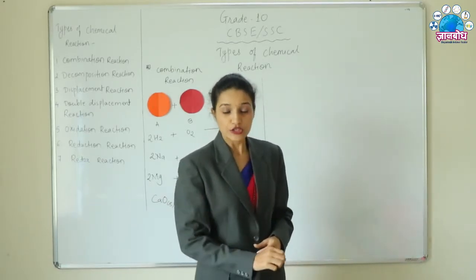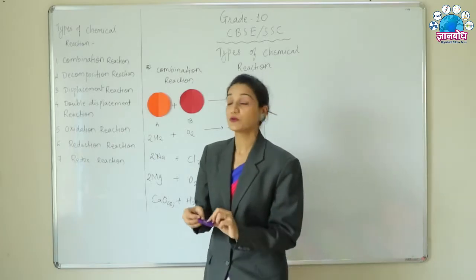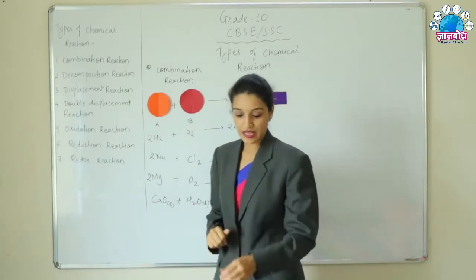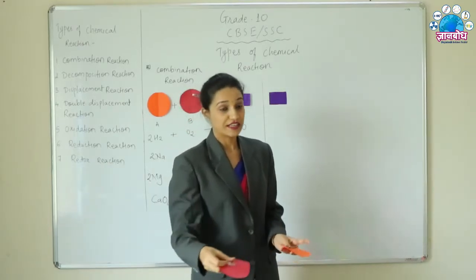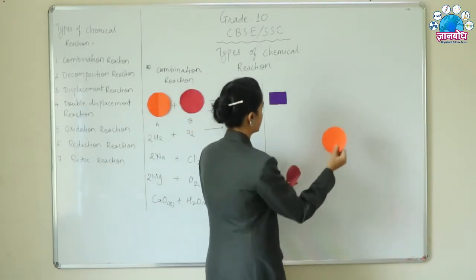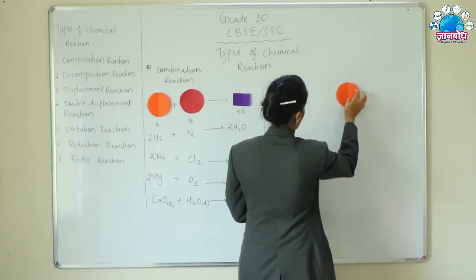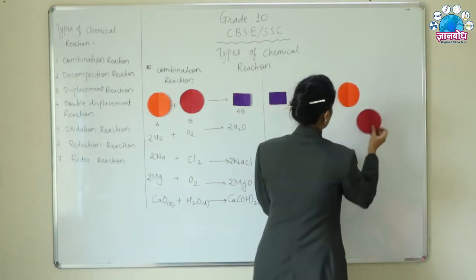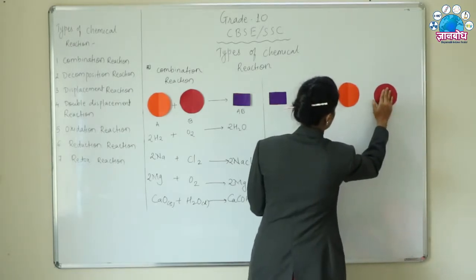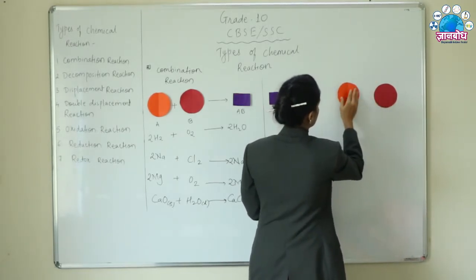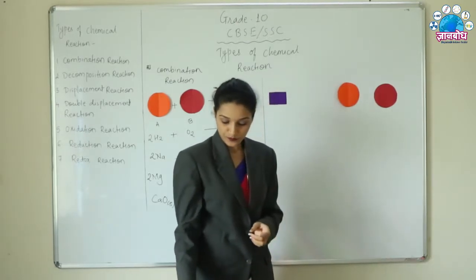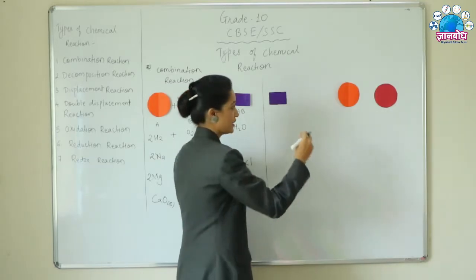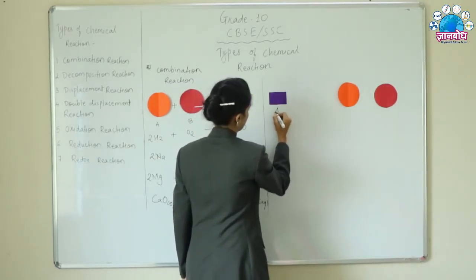Now, totally different to that, we are going to see the next type of reaction. And what is that? So let's take an example here. Again, I am putting some diagrams here to understand properly what the chemical reaction actually is. Now here you can see it is totally the opposite of this.